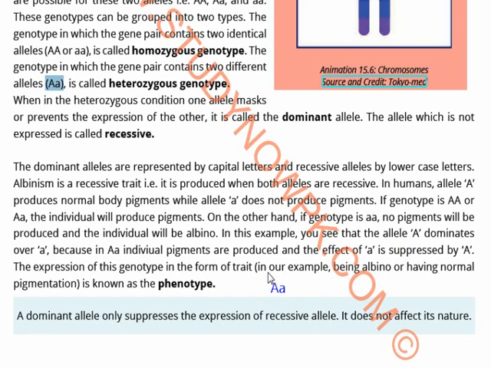Phenotype is something which you see from eyes, which is related to appearance, and genotype is something which is happening inside the body, and we cannot know it. So this dominant allele only suppresses the expression of the recessive allele, and it does not affect its nature. So it is not going to change the nature of the non-dominant gene. The non-dominant gene will always be responsible for albinism, but it is not going to get affected by the dominant gene. Like, it is not going to kill it or something. No, it is just going to suppress it, and it will be present. The recessive gene will be present there, but it will not show itself.